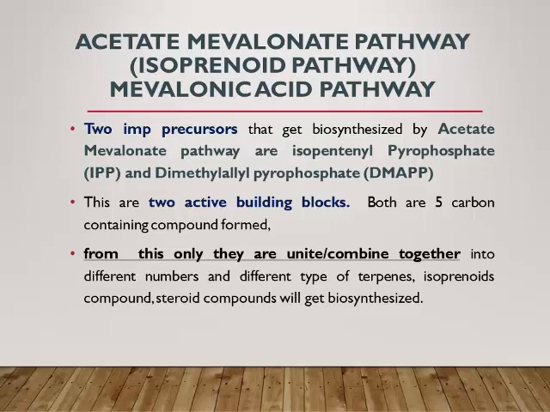These both are active building blocks, both five carbon containing compounds. From these only, they unite or combine together in different numbers into different types of terpenes and form isoprenoid compounds, that is steroid compounds and terpenoidal compounds.